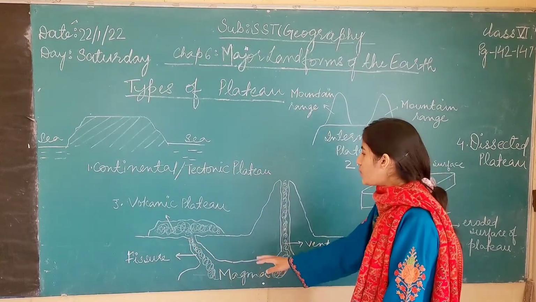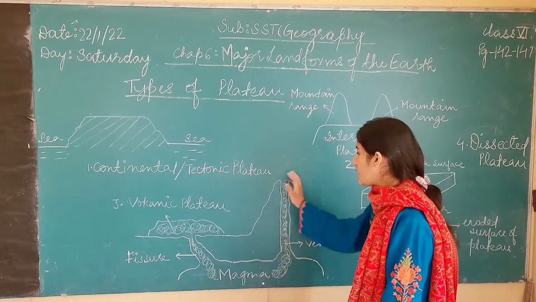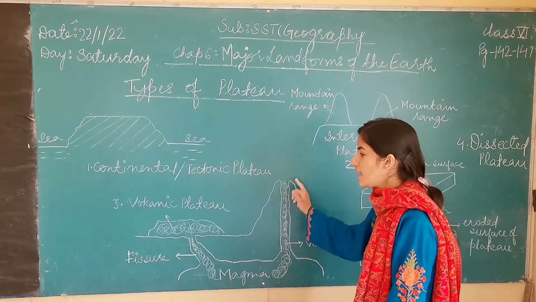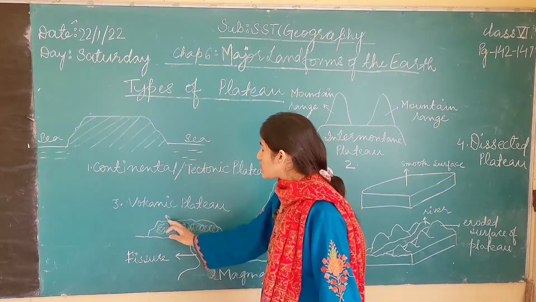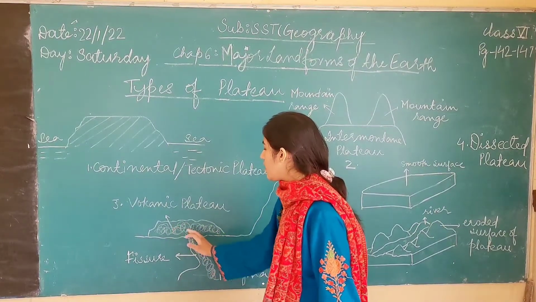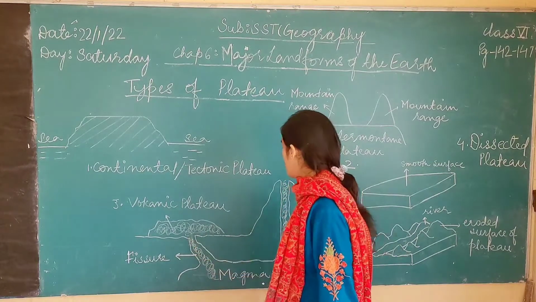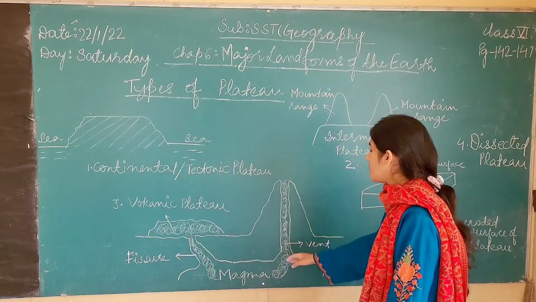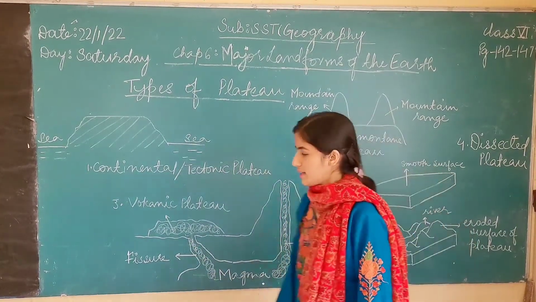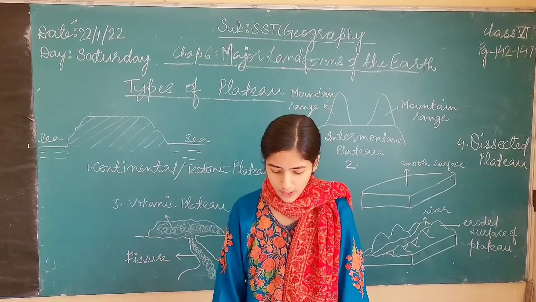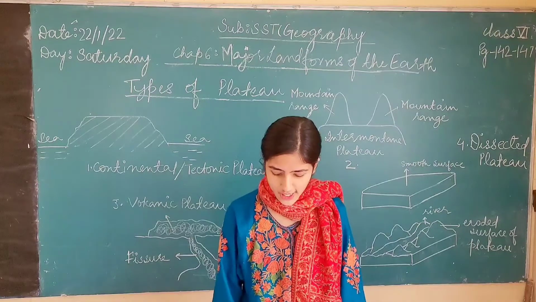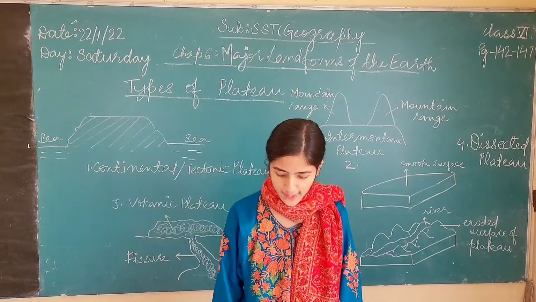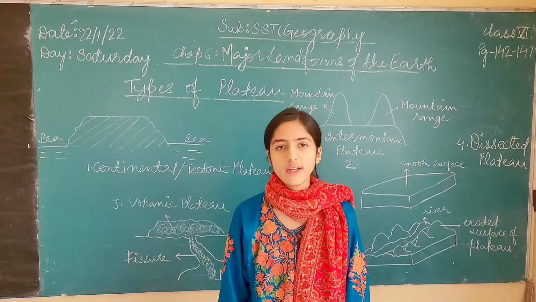An important point to note is that in a volcano, the eruption is very violent, whereas in a plateau, the magma flows out slowly from the openings on the earth's surface. This is also a difference between a volcanic plateau and a volcano. Then sheets of basaltic lava are spread upon one another to form lava.